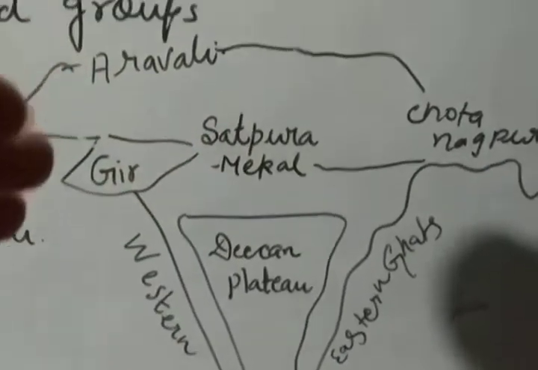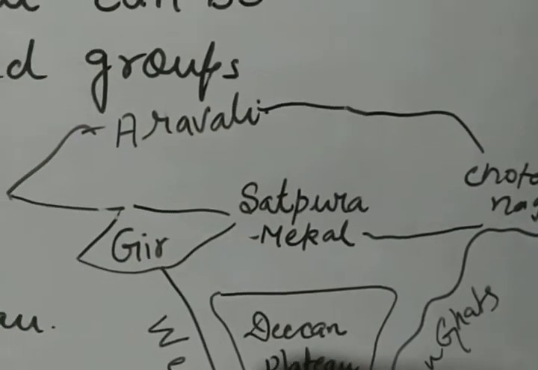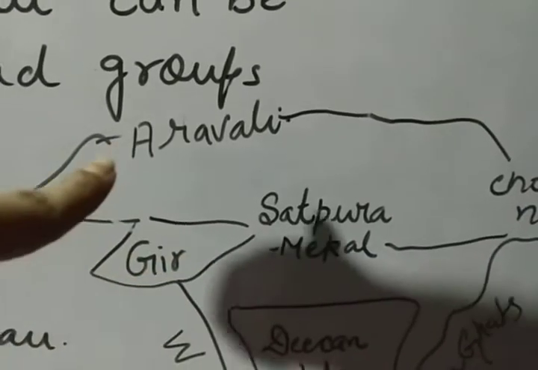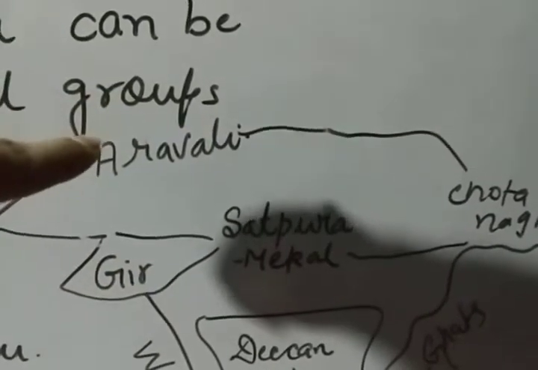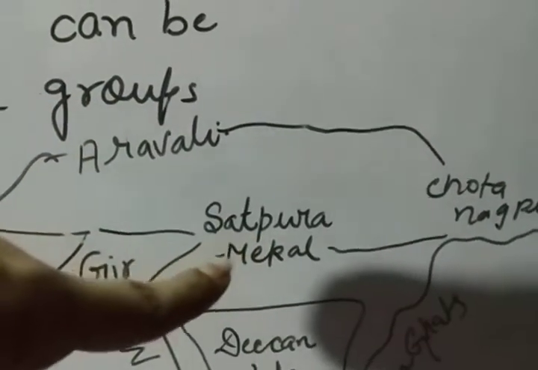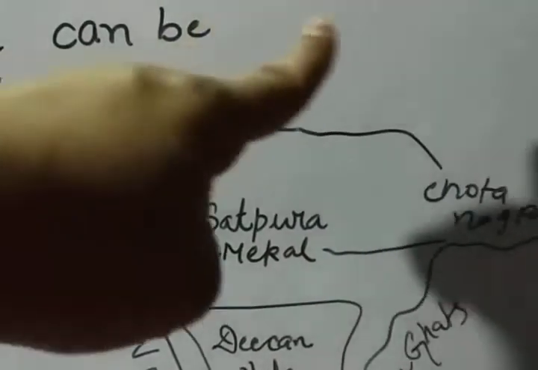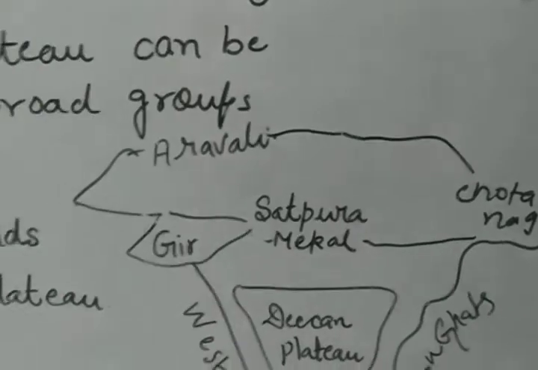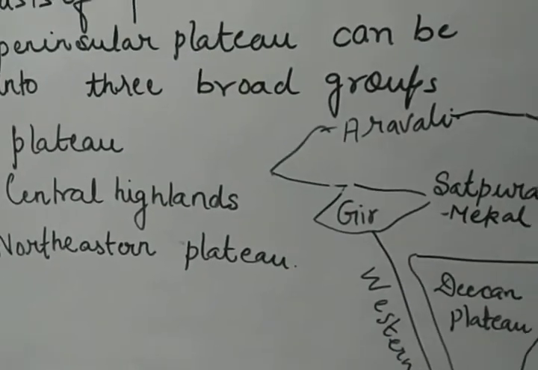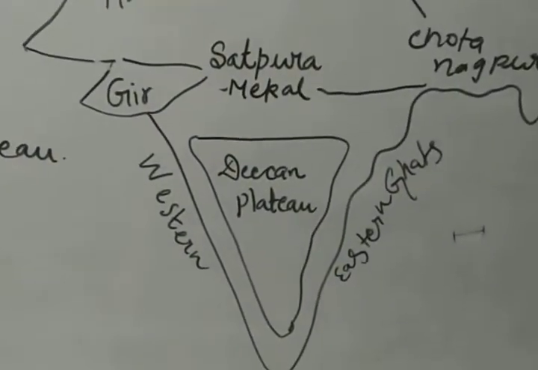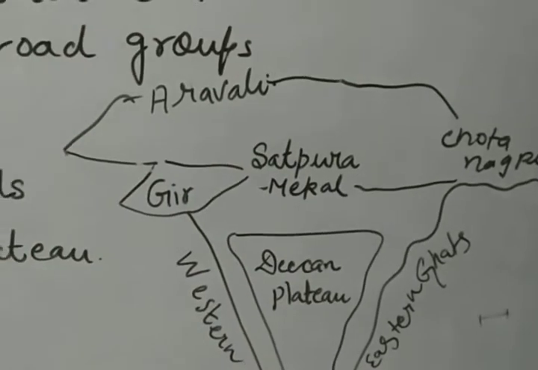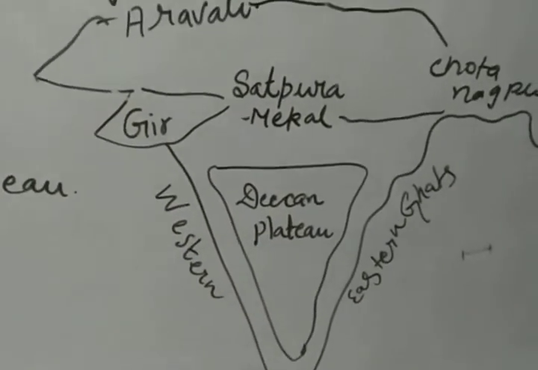Above this Deccan Plateau you can see a range which starts from the Gir and Aravali ranges. Above the Gir, then in the center Satpura and Maikal, and it moves to the Chota Nagpur Plateau in the east. This complete central part is known as the Central Highland. So children, this is the Deccan Plateau. Now we have to discuss the qualities of the Deccan Plateau.